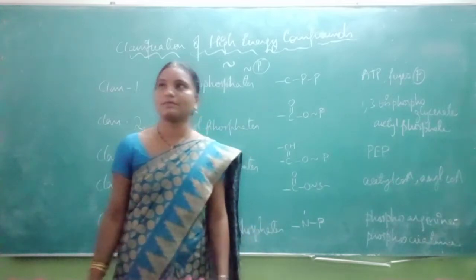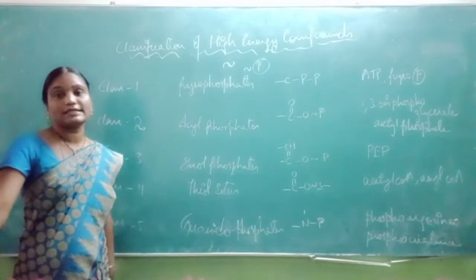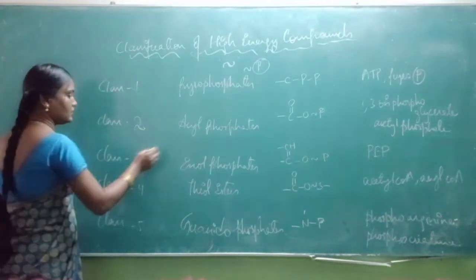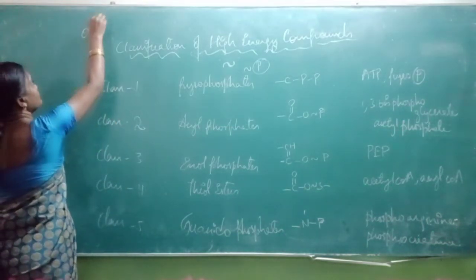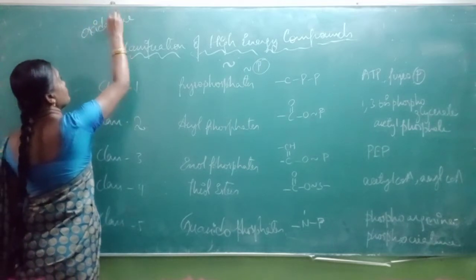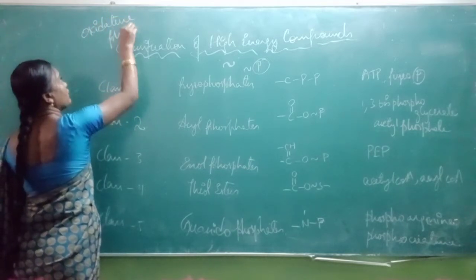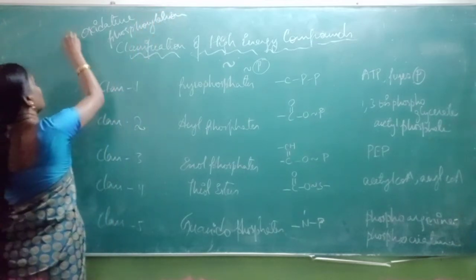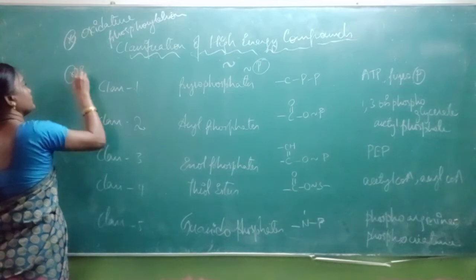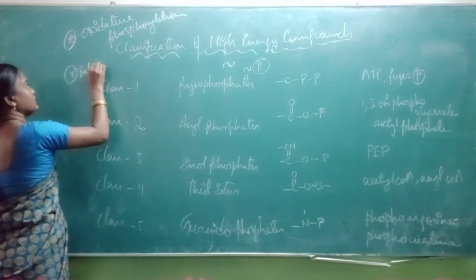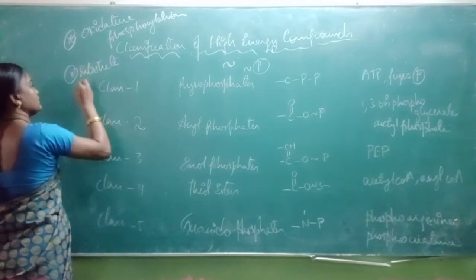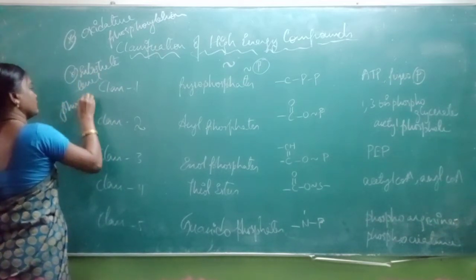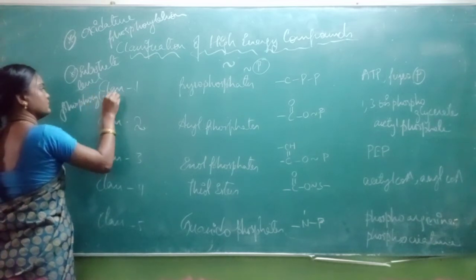One more thing, ATP can be synthesized in 2 ways: by oxidative phosphorylation in aerobic organisms and by substrate level phosphorylation.